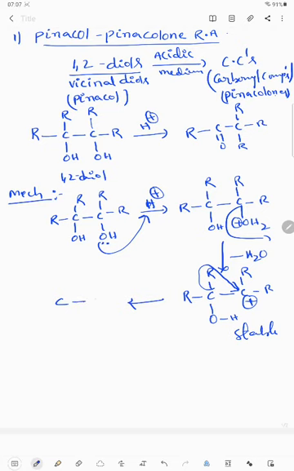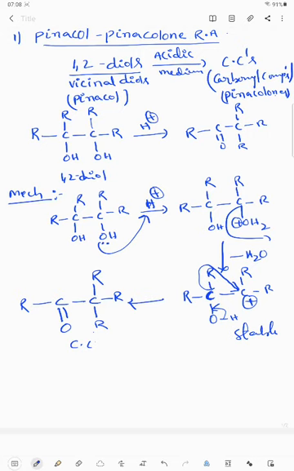Then here the carbon is getting 3 bonds only. That's why immediately the OH bond shifts towards a carbon-oxygen bond, a C double bond O. This is a carbonyl compound. This is the pinacol rearrangement mechanism.